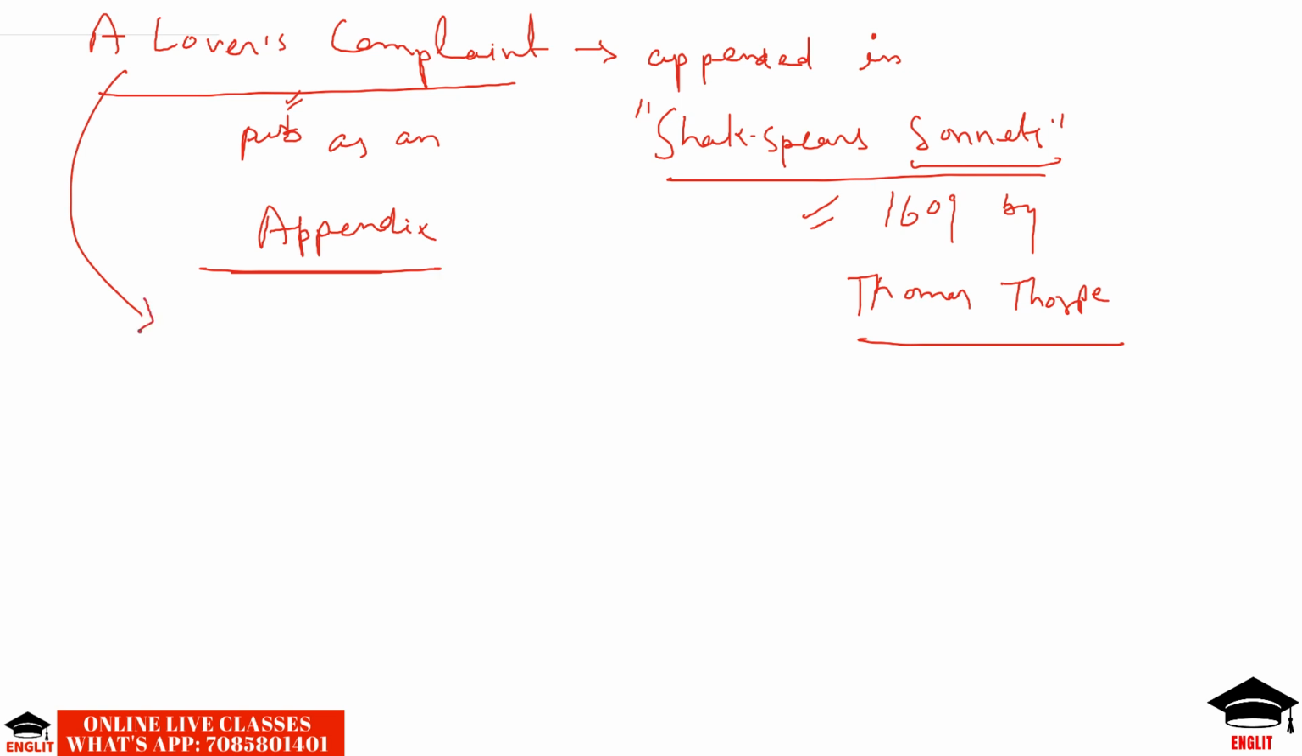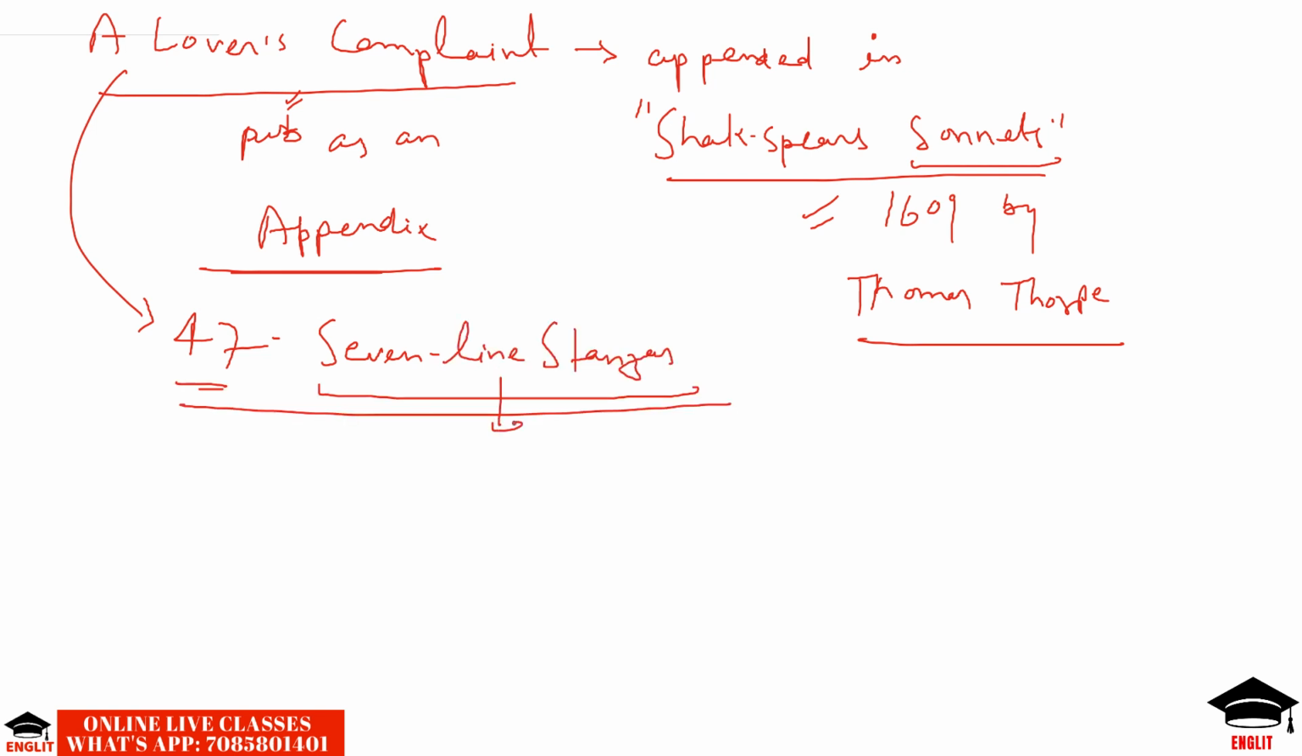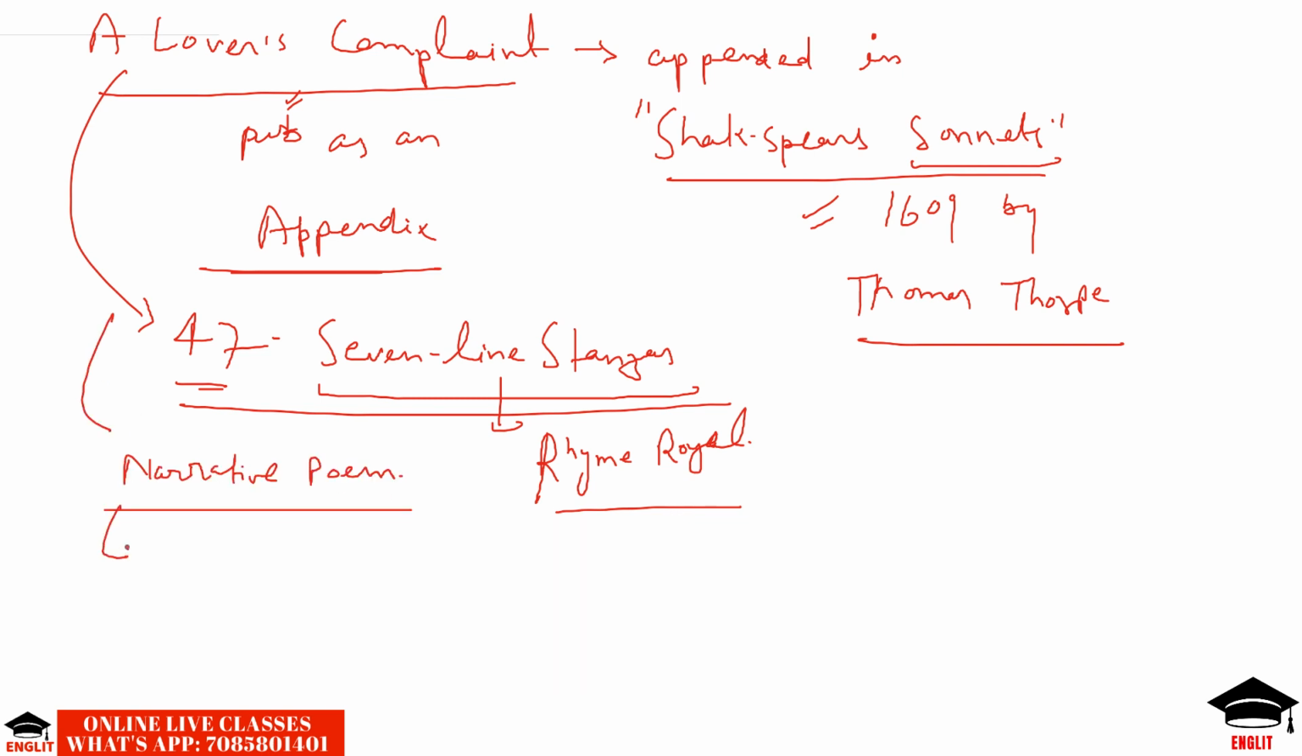The poem A Lover's Complaint comprised 47 7-line stanzas, as we have said, also known as rhyme royal. So this poem comprised 47 rhyme royal stanzas. It is also a narrative poem, and it is an example of female voiced complaint.